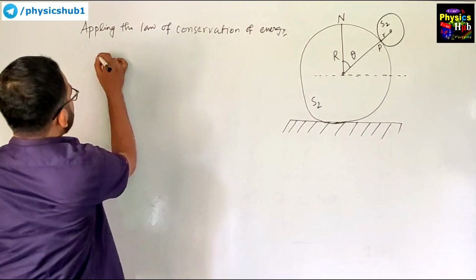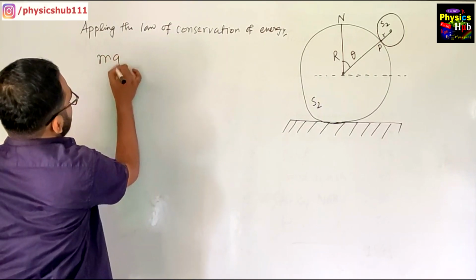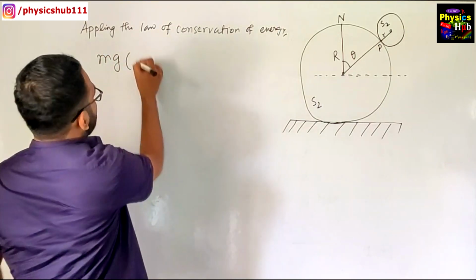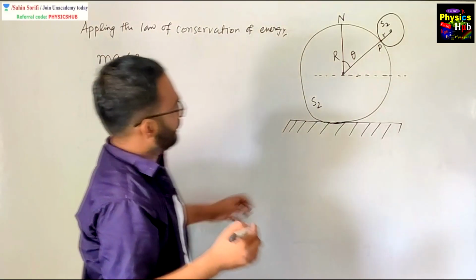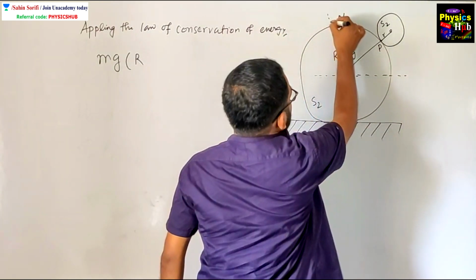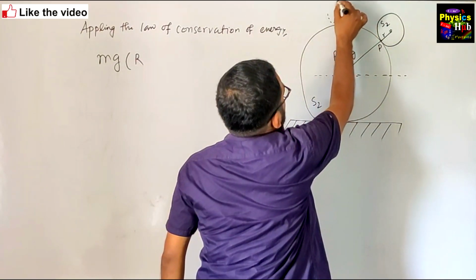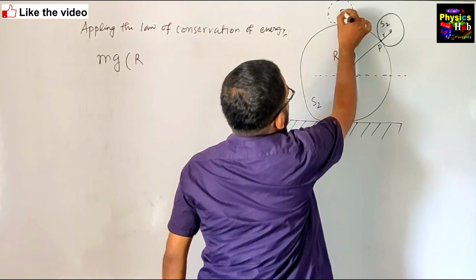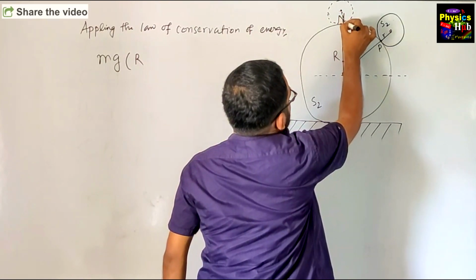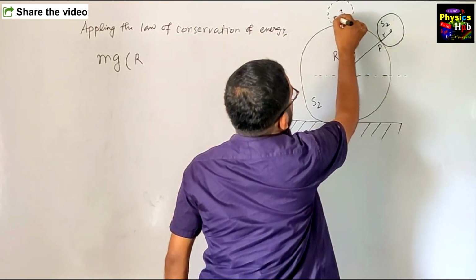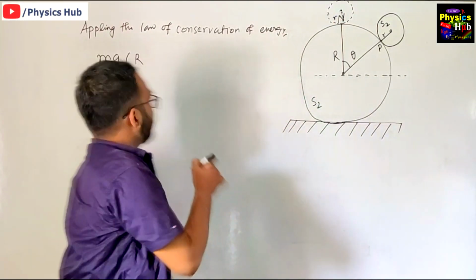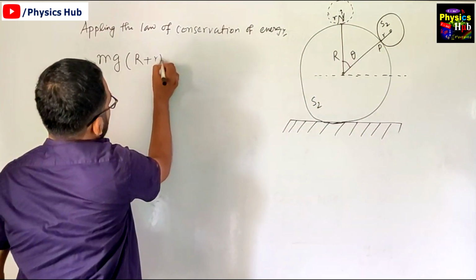So the energy is mgh. Here h is r plus the radius of the small sphere, so I will be writing r plus small r.